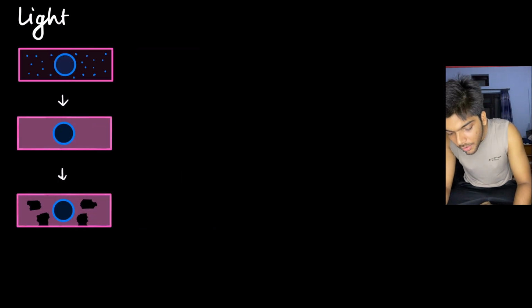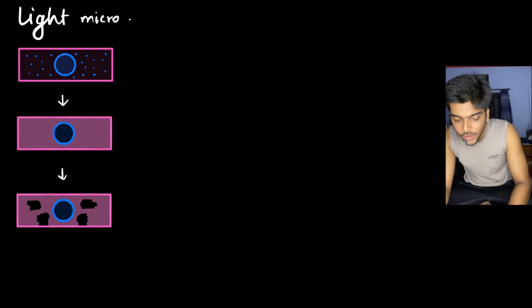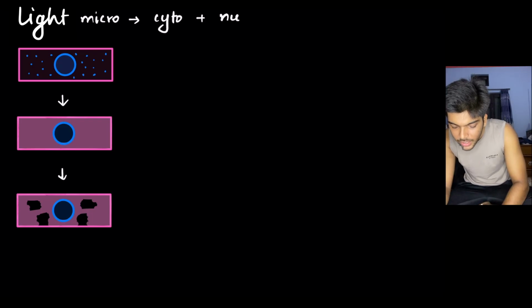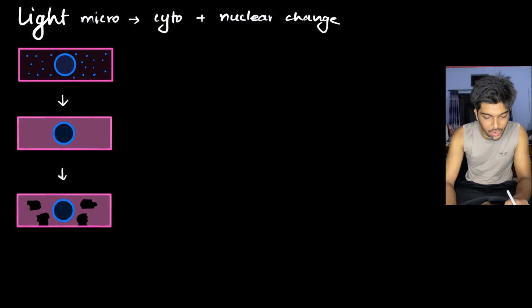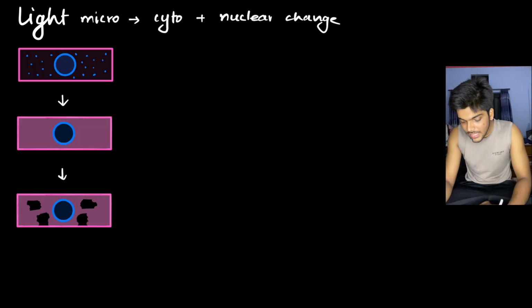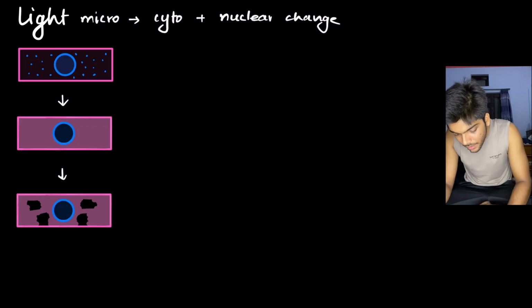Next, we have light microscopy. So let's look at the morphological changes that are appreciated under the microscope. I have divided it into two: cytoplasmic changes and nuclear changes. So first, let's look at the cytoplasmic changes. Here is a normal cell. It is not going through necrosis. It's a normal cell. The cell is under H&E stain.